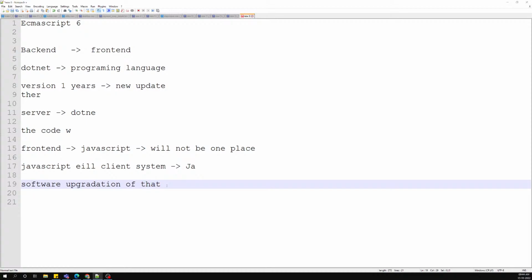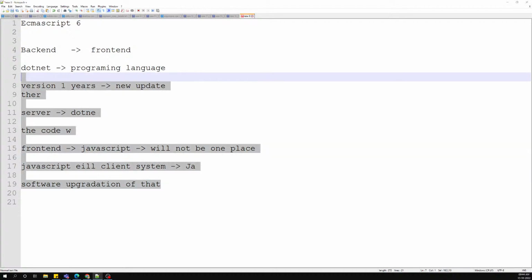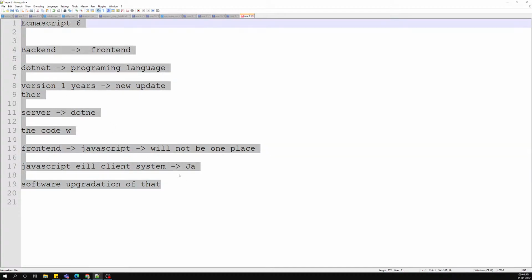Why? Because maybe he has some problem in his system that he cannot update it to the newer version. Maybe he has some security problems or anything, we don't know. So we cannot ask him. So we need to show at least the output. So this is the problem between the front end and the back end.